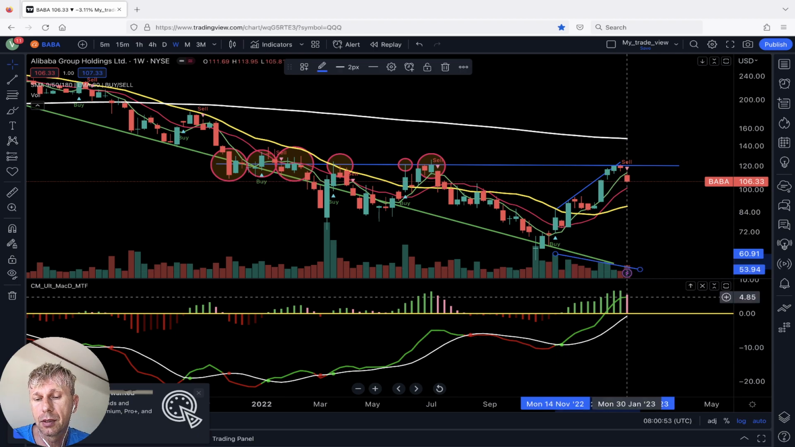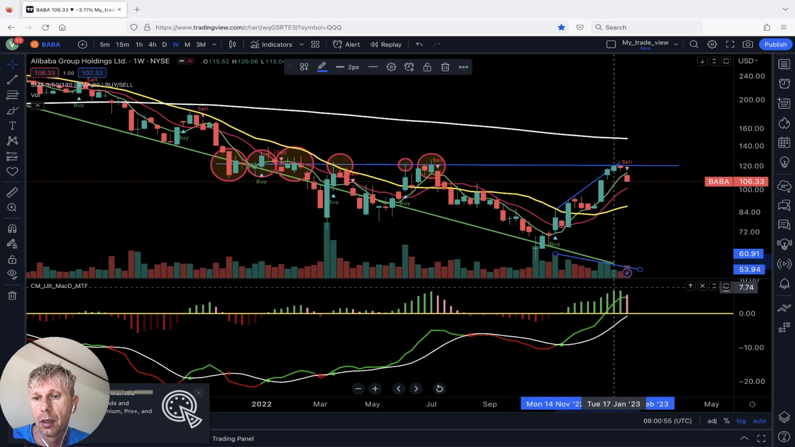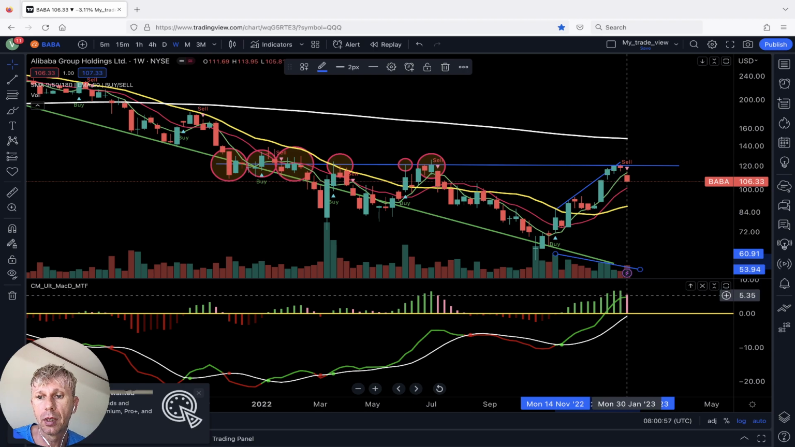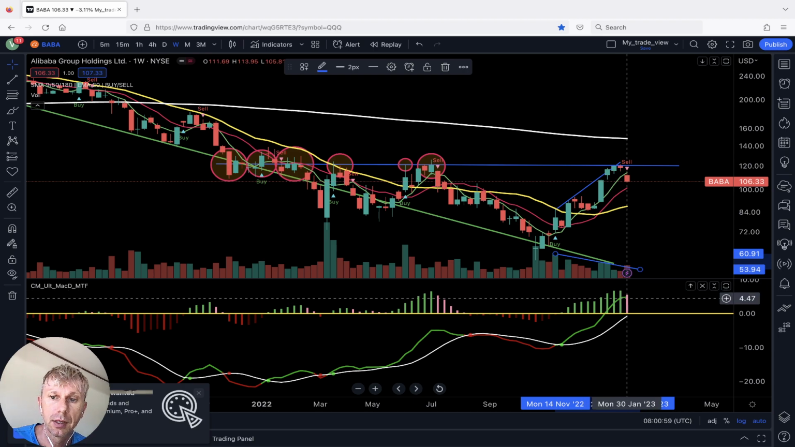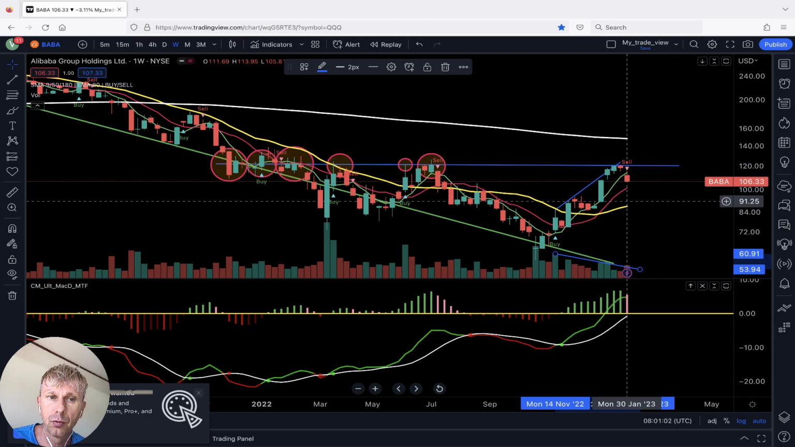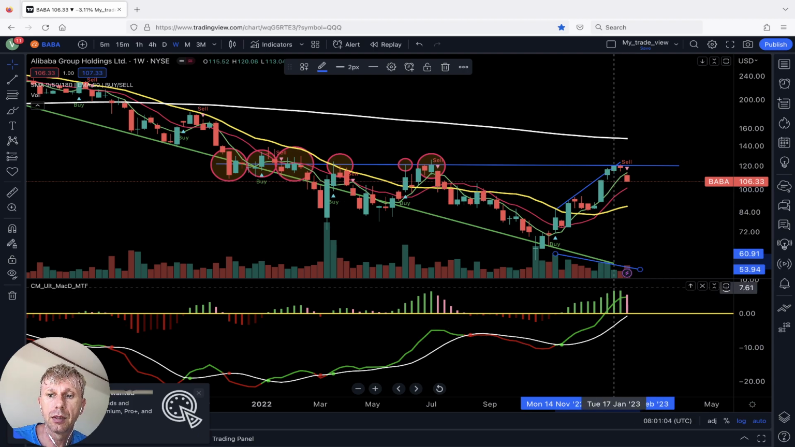MACD still green, still bullish. Yeah, histogram changed from green to red. Sell signal, but still bullish on weekly time frame. MACD still green. Let's check daily.